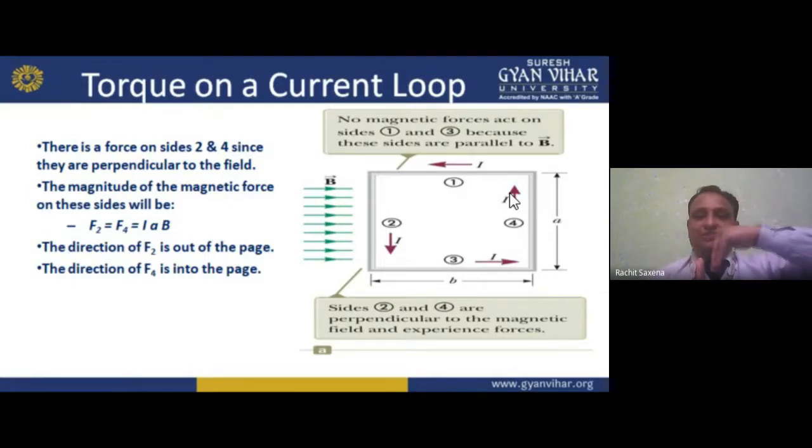This is your F4, the 4 side, and this is your 2 side. So we can say F2 is behaving like this and F4 is behaving like this, so the direction of F2 is out of the page. And I am saying that F4 is into the page and F2 is out of the page.